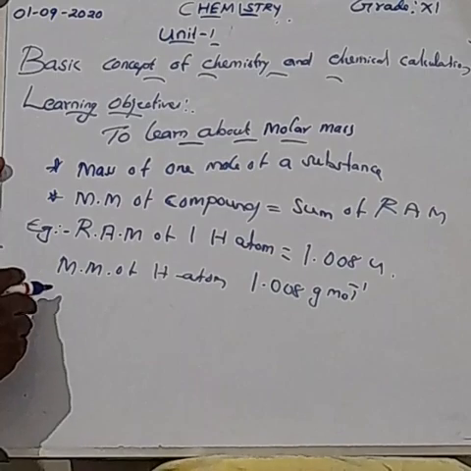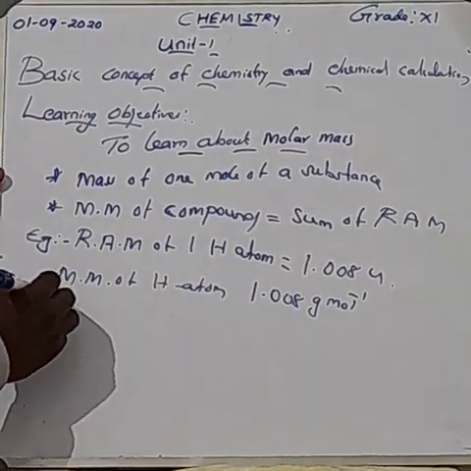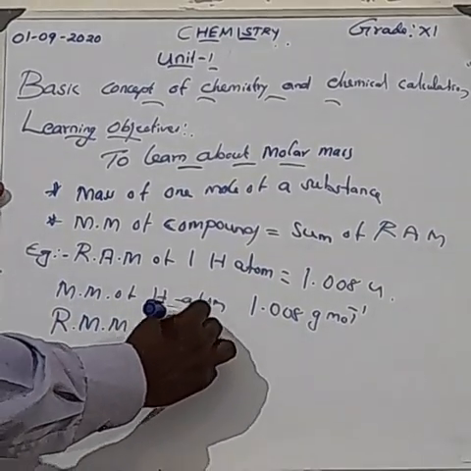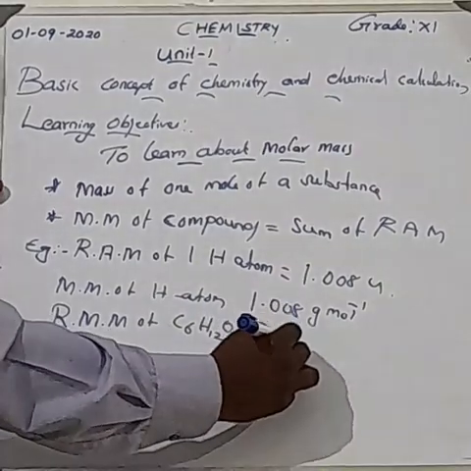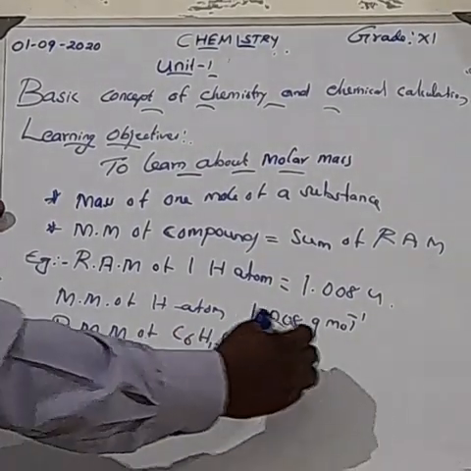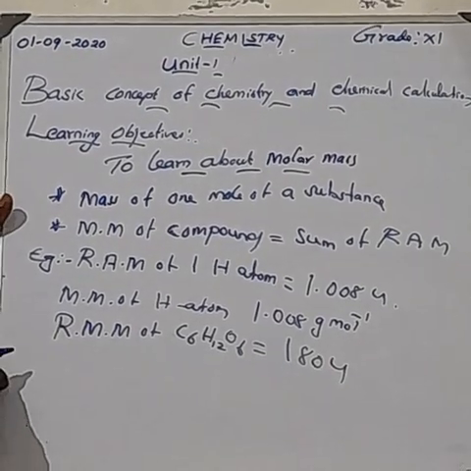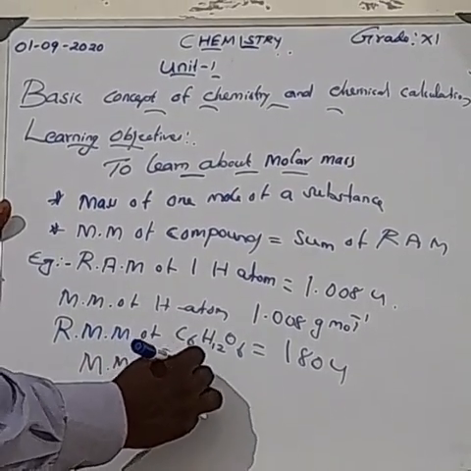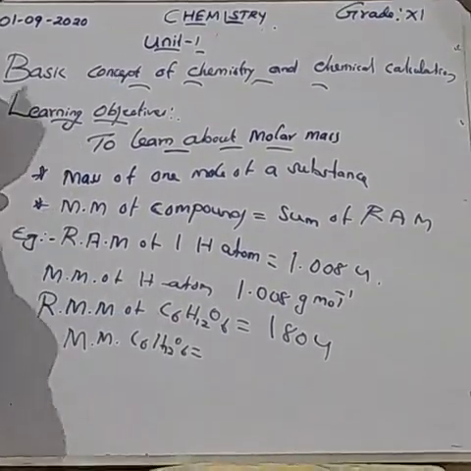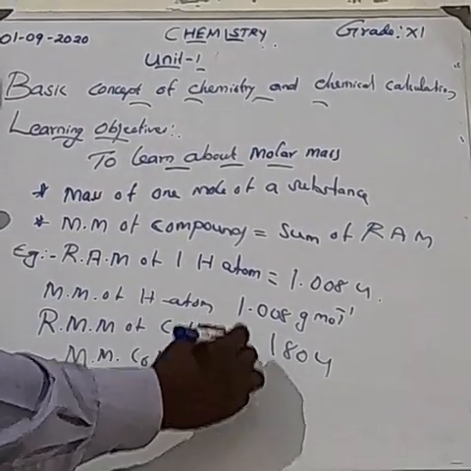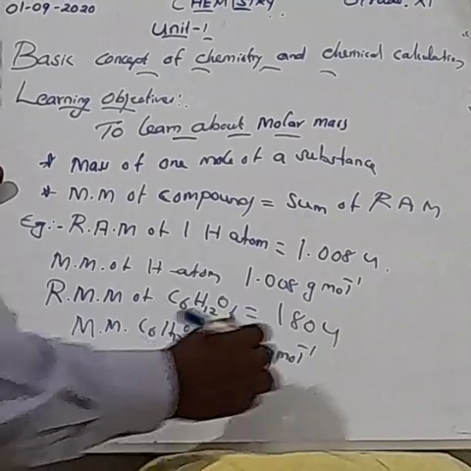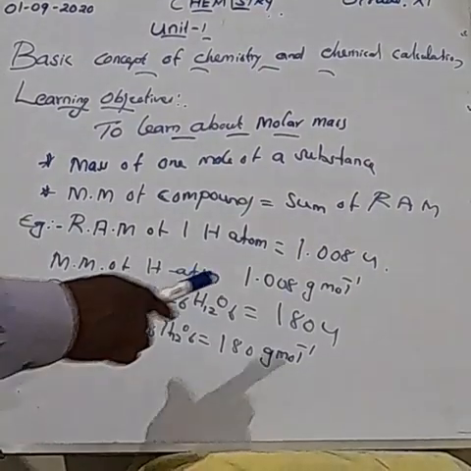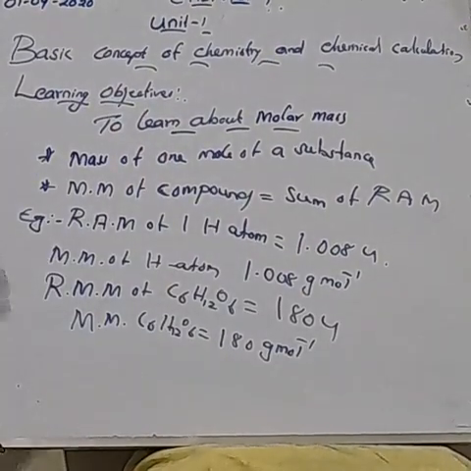Then relative molecular mass of glucose, C6H12O6, is approximately 180 unified atomic mass. And also molar mass of C6H12O6 is 180 gram mole inverse. This is a small variation; here only the unit has some difference. Others are the same.